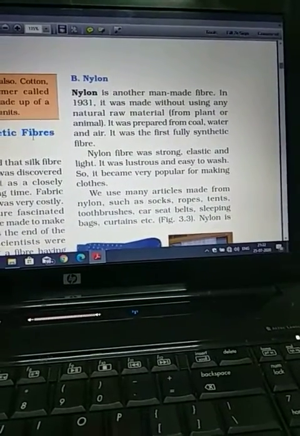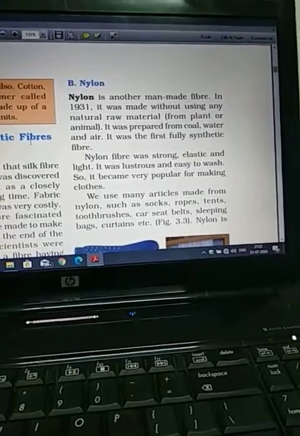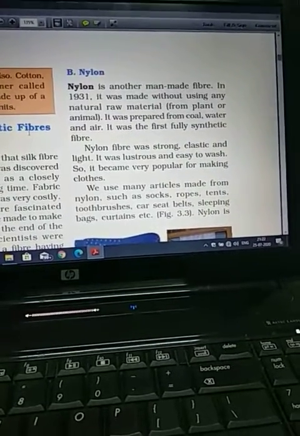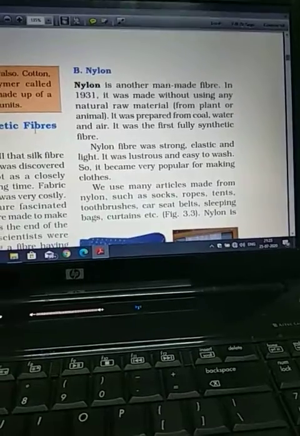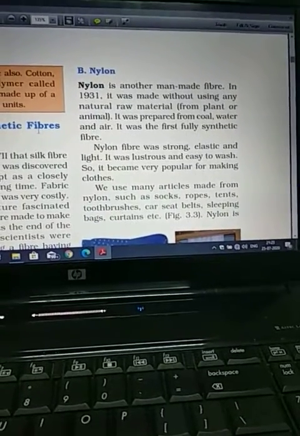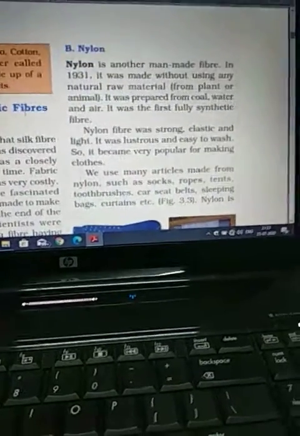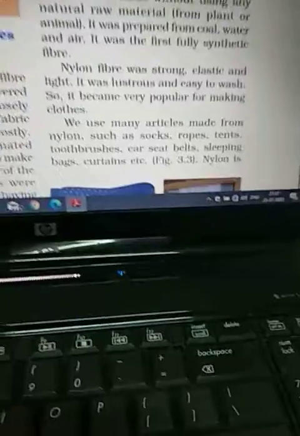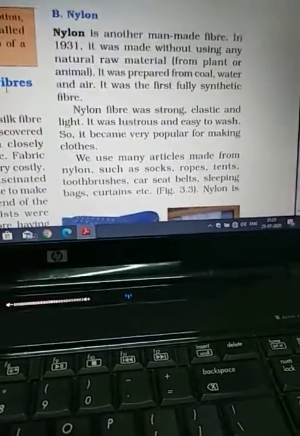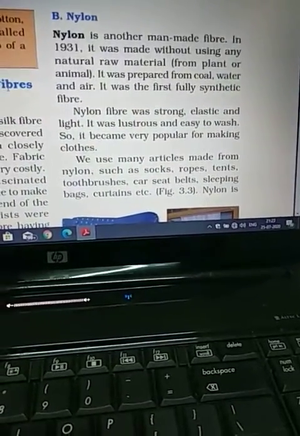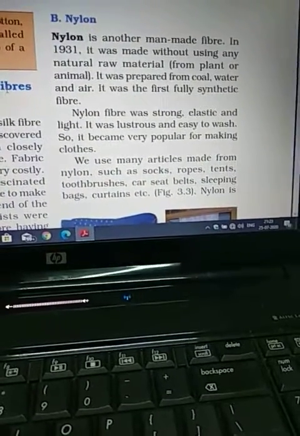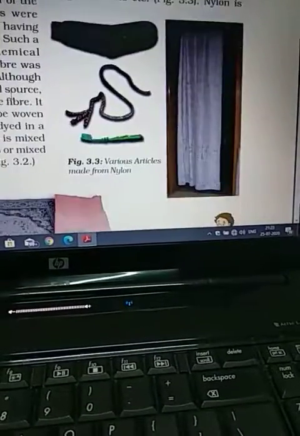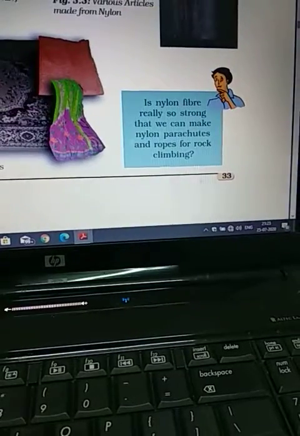So it is very popular for preparing cloth, and it is very strong. That's why it is used to prepare sleeping bags, seat belts, curtains, parachutes and rock climbing ropes. So nylon is a very important and very strong fiber. Along with that, we use it to prepare socks, ropes, tents, toothbrushes, car seat belts, etc. So in this way, nylon is very useful.